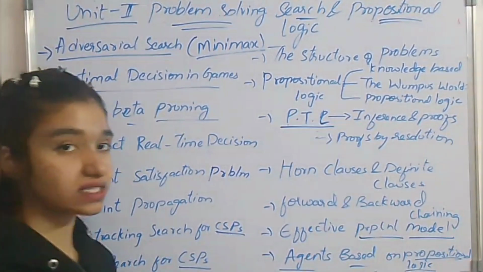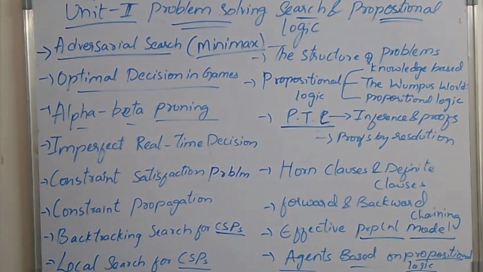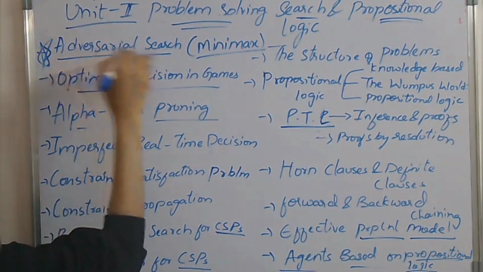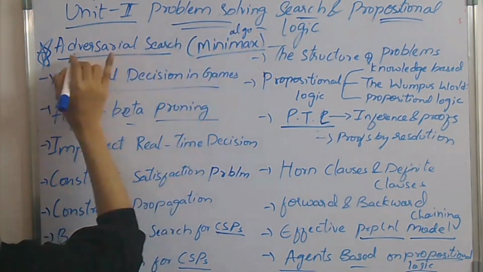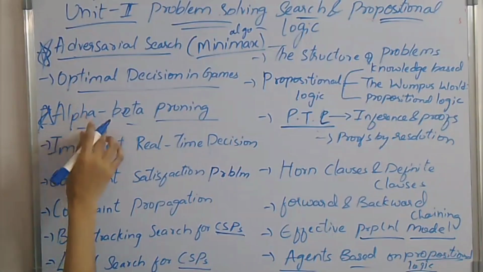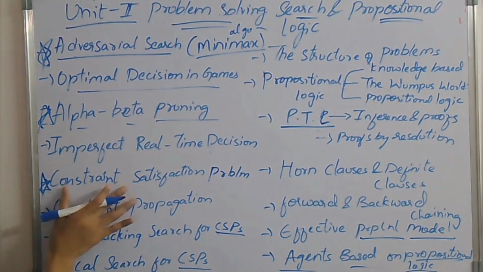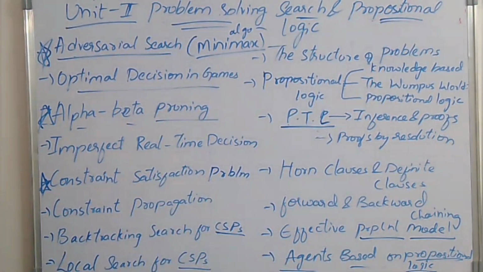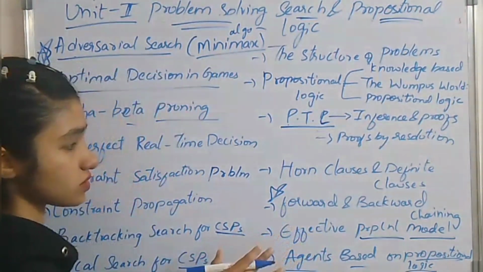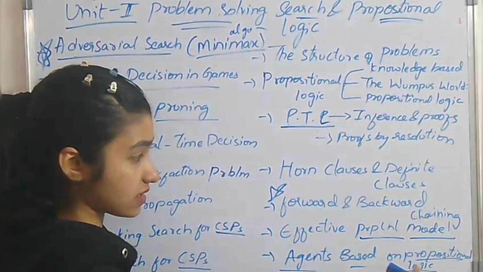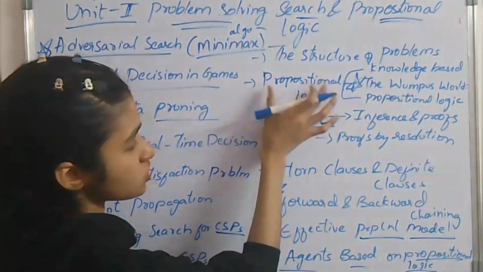So now let's mark the important questions from this one. The most important question is this. As I told you, you have to write the minimax algorithm. Next alpha beta pruning, and this one constraint satisfaction problem. Next you have to go for forward chaining, backward chaining, and in this one propositional logic.